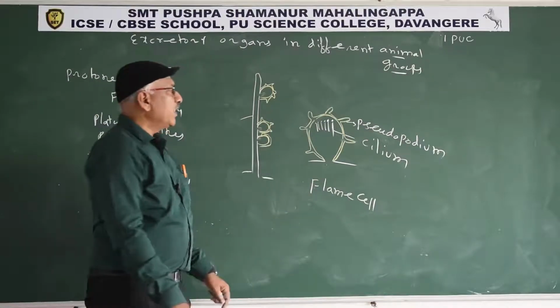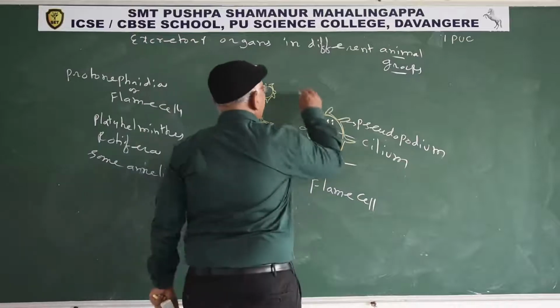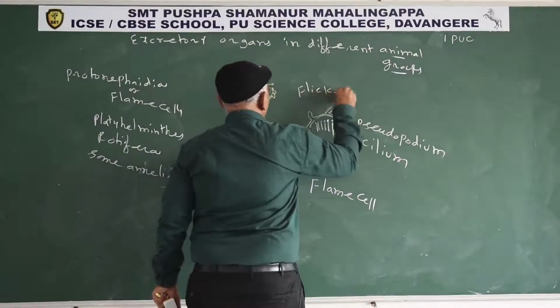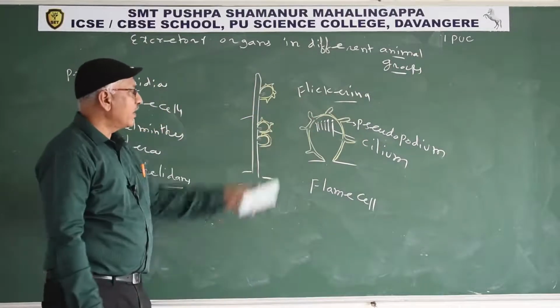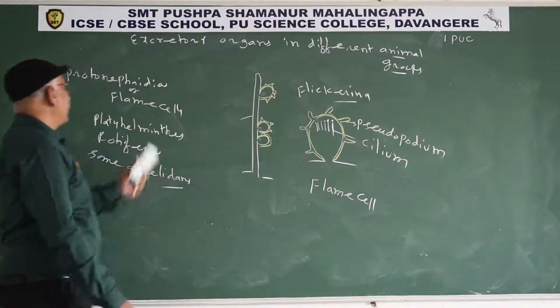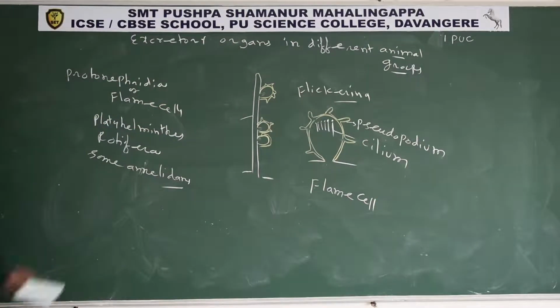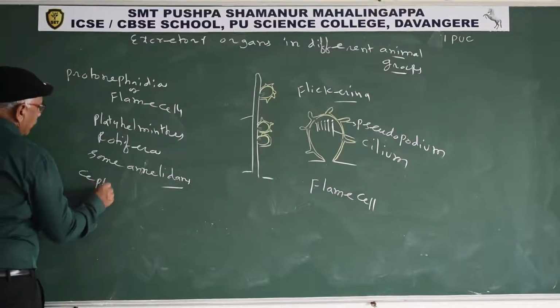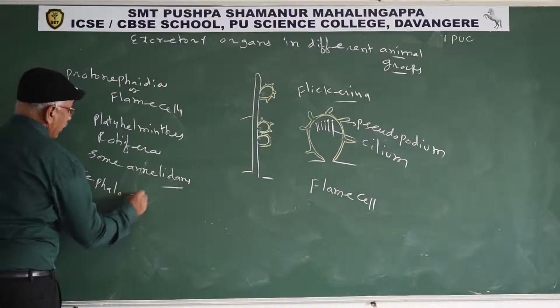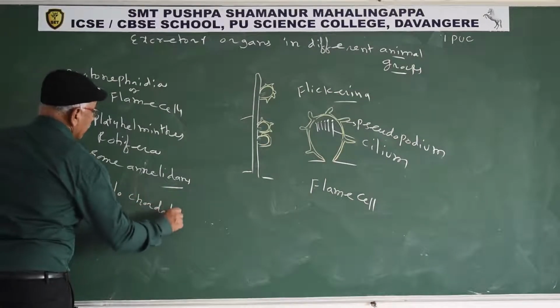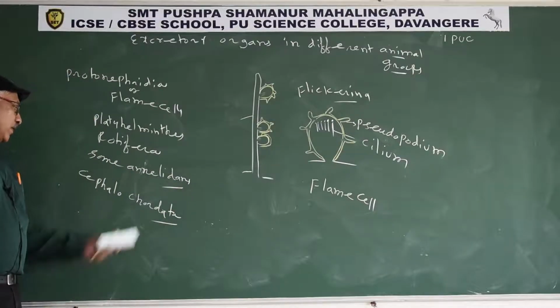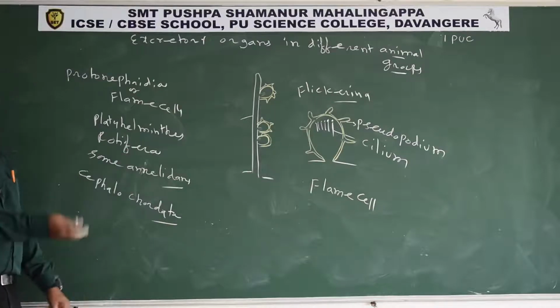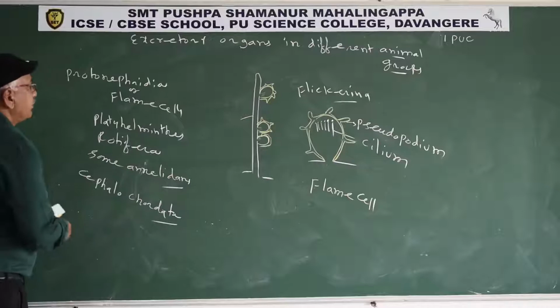The moving cilia resemble the flickering of a flame. Flickering means a moving flame. That's why these cells got the name flame cells. Flame cells perform excretion and osmoregulation in Platyhelminthes, Rotifera, some annelidans and Cephalochordata. Subphylum Cephalochordata, example Branchiostoma. In Cephalochordata also, flame cells perform excretion and osmoregulation.